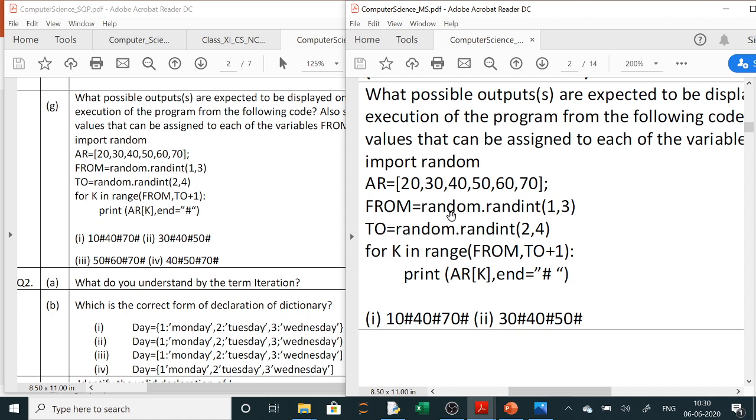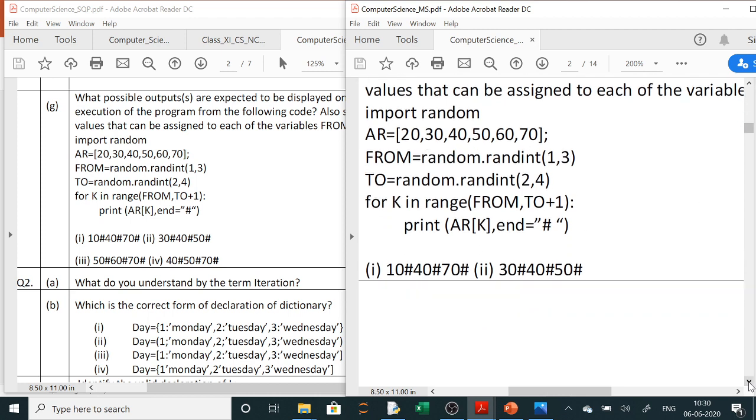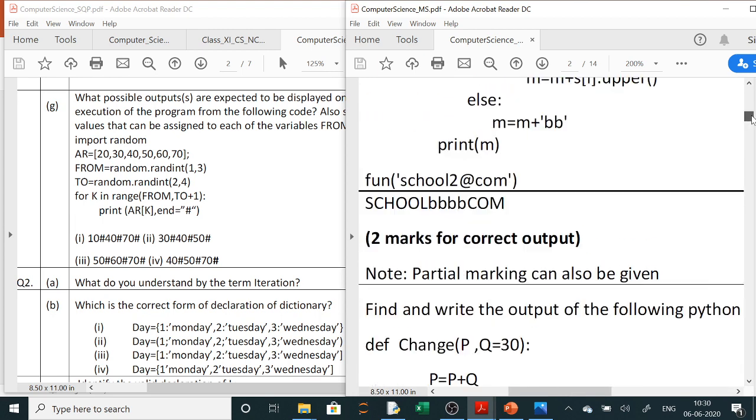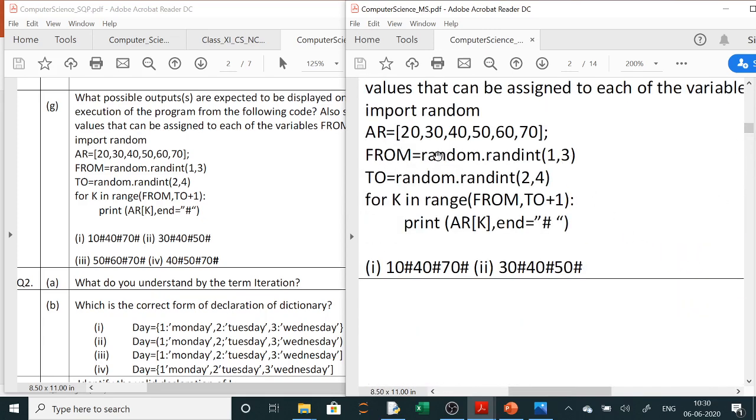So you can check out here from random randint 1, 3. So in randint what happens? The lower value is 1 and the upper value here is 3, and here the upper value is also 3. So the maximum value of FROM is 3 and the maximum value of TO is 4. Now 0, 1, 2, 3, 4. So here from 1 it is starting, that is 0, 1. You can see FROM means 1 to 3.